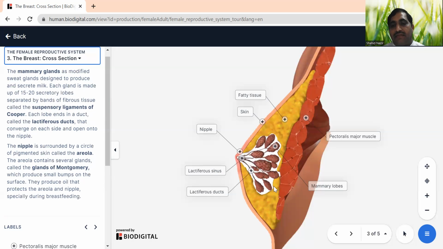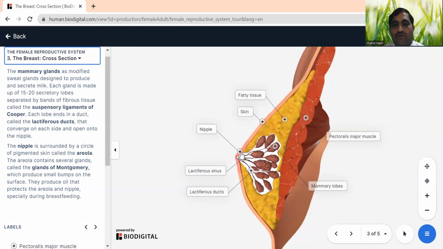And then these mammary lobes produce milk, which then opens into a lactiferous duct. This milk will be taken through the lactiferous duct to the nipple area. In the nipple area, these lactiferous ducts enlarge, their size is increased, and they serve as a reservoir of milk for a certain time. And then there is a nipple also.